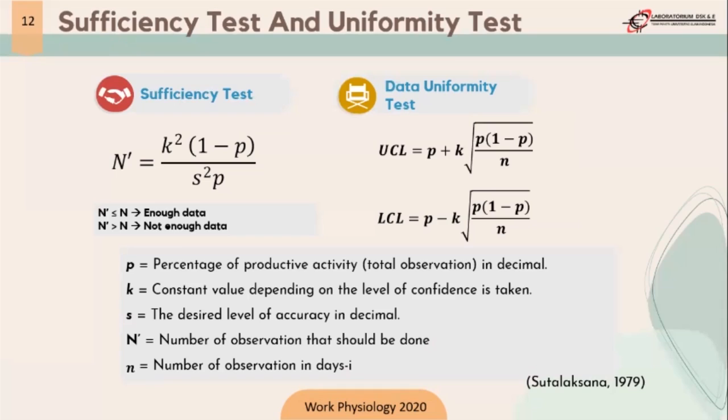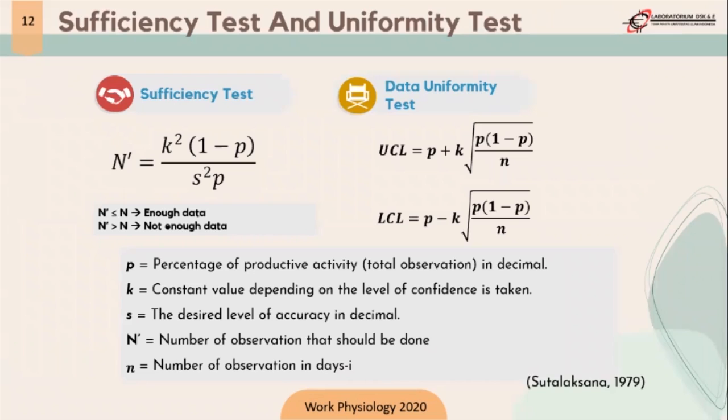The number of measurements is said to be sufficient if the theoretically required minimum is smaller than or equal to the number of observed data. If N' is less than or equal to N, the data is sufficient. If N' is more than N, it is not enough data, and we must collect more data.